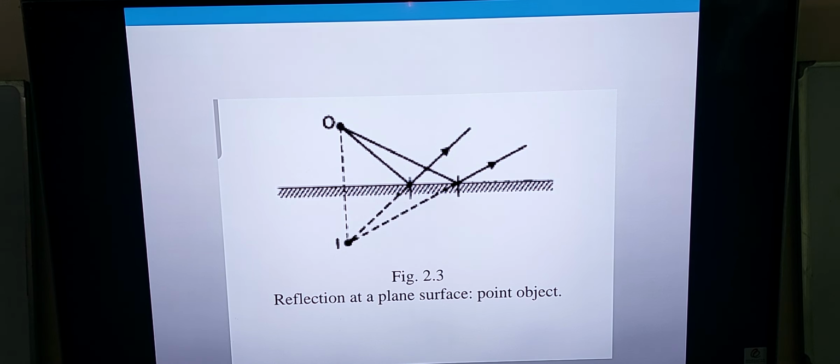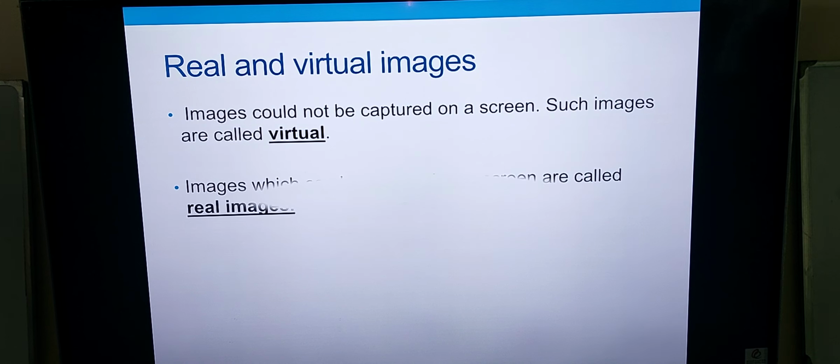The difference between a real and a virtual image is that a virtual image cannot be formed on a screen, whereas a real image can be formed on a screen. I'll explain it with more examples. Images that cannot be captured on a screen are called virtual, whereas those that can be captured on a screen are called real images.